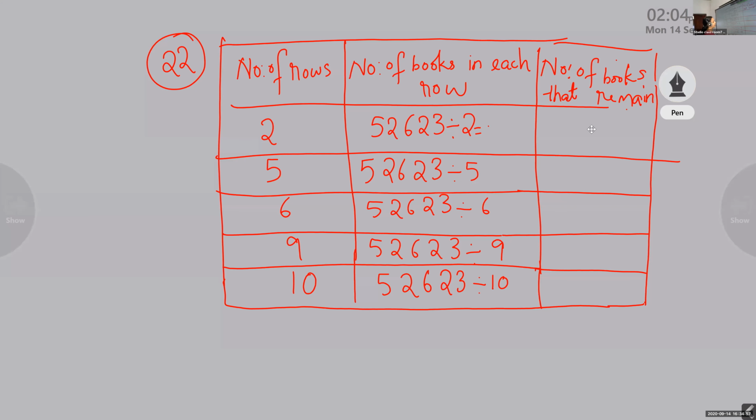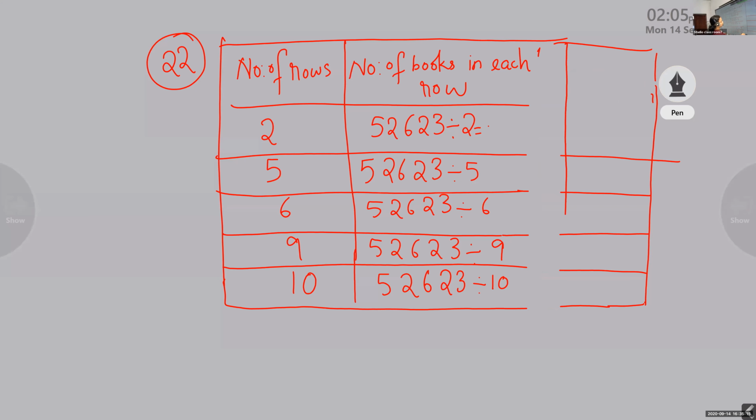Okay, here, children, you have to write the quotient. And here you have to write the answer. I'm going to ask one by one. First, start with divide by 2. Here, I'll change the number of books. This row, I will make a little bigger, because I want to write the answer, that is the quotient, here in the second column. Here we have to write number of books that remain.